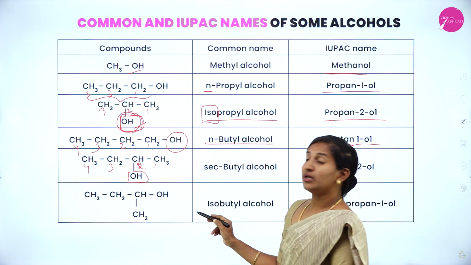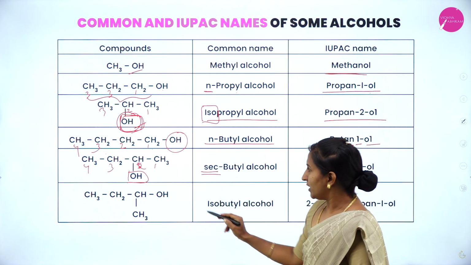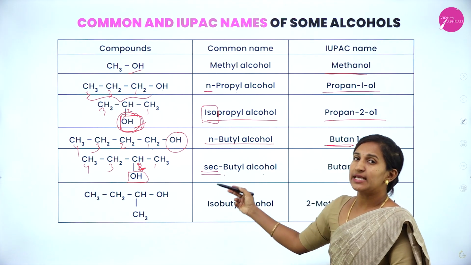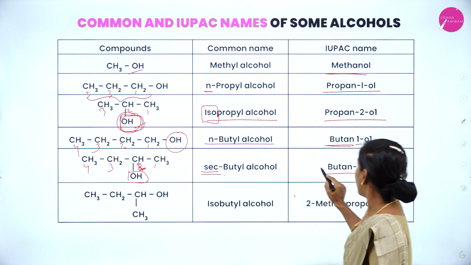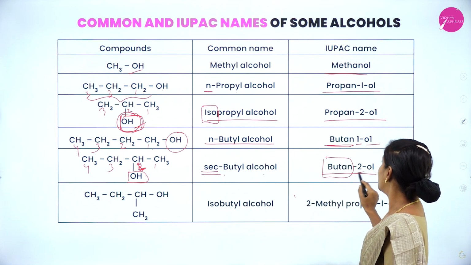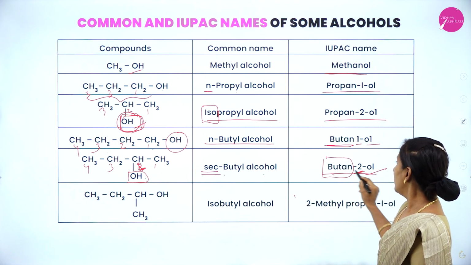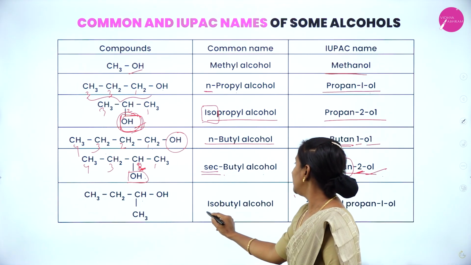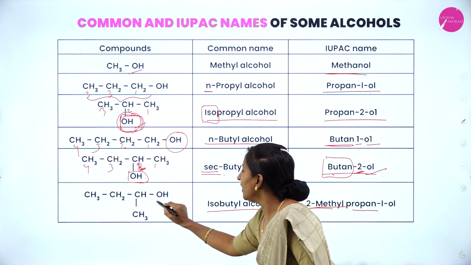In the next example, we have 4 carbons, that is a butyl group is present and the OH group is attached to carbon number 2, and this is a branched chain. For the branched chain, this is a secondary carbon, so we call it secondary butyl alcohol. The IUPAC name, because of the presence of 4 carbons, is butane, and at carbon number 2 OH is present, that is the suffix ol, butan-2-ol. In the next example, it is said to be isobutyl alcohol or 2-methylpropan-1-ol.